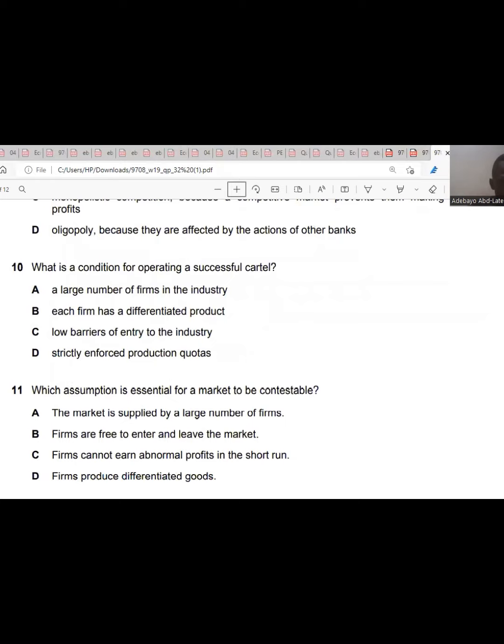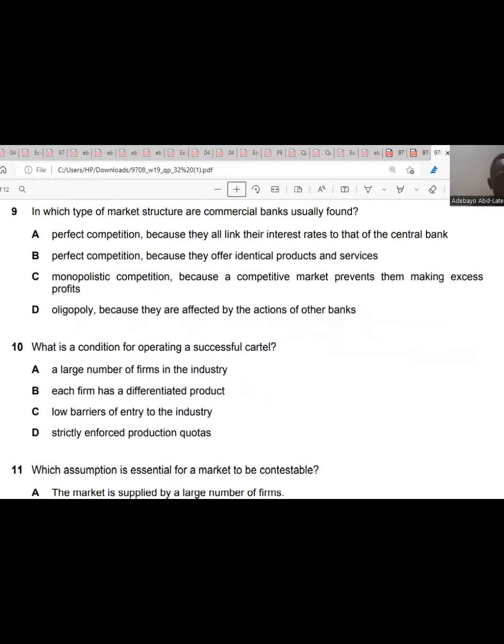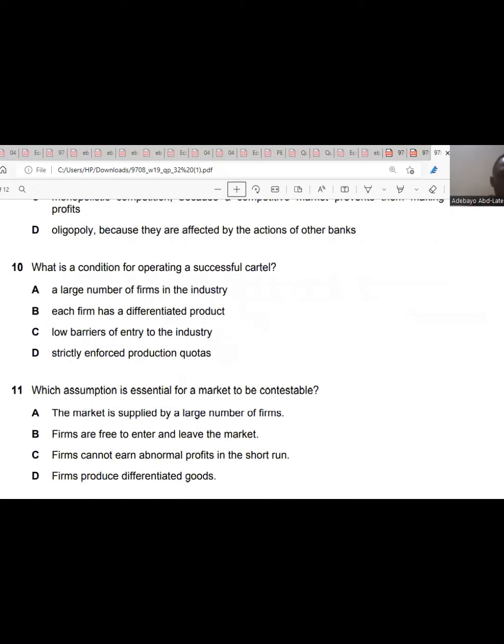Question 10. Question 9 is D, now question 10. What is the condition for operating a successful cartel? A cartel is the combination of a few firms coming together to agree on price to ward off competition or to make smaller firms in that industry worse off. That is a cartel. So now the question says, what is the condition for operating a successful cartel?